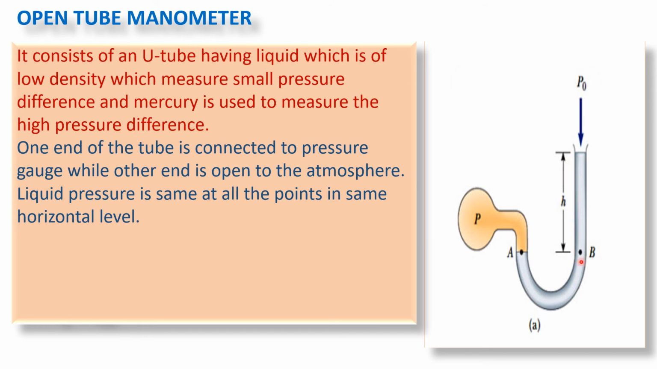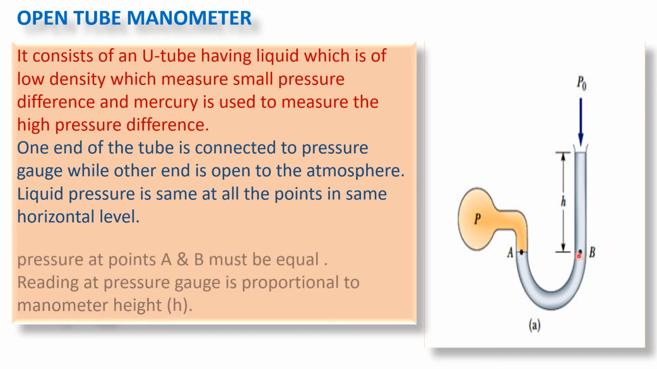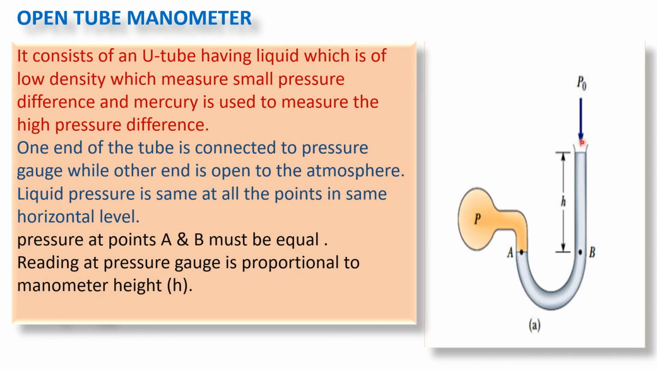So pressure due to the liquid column is nothing but H rho G. So pressure at point B will be P0 plus H rho G. Now this pressure is equal to the pressure at point A, which is equal to again P0 plus H rho G, and therefore the reading at the pressure gauge is proportional to the manometer height H.